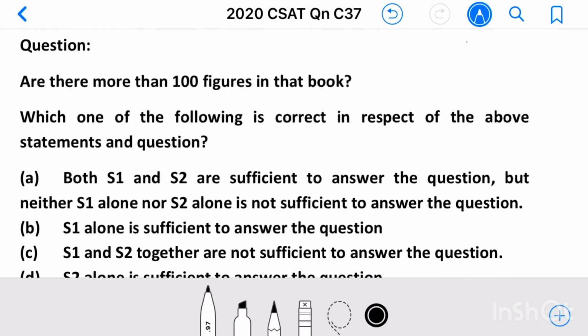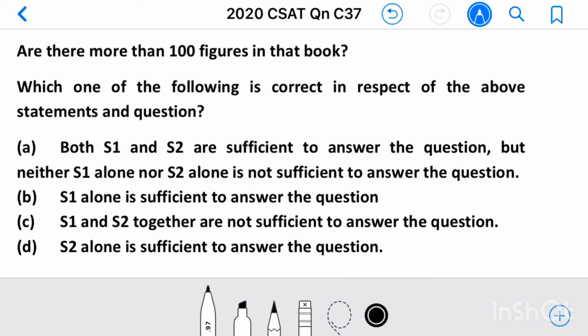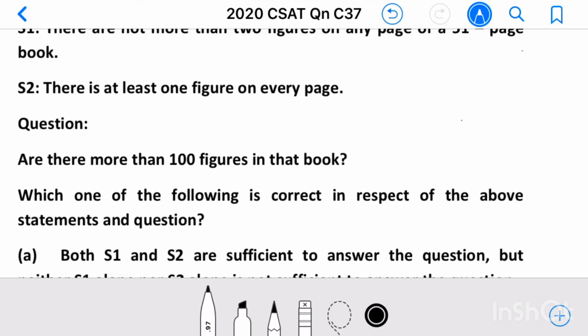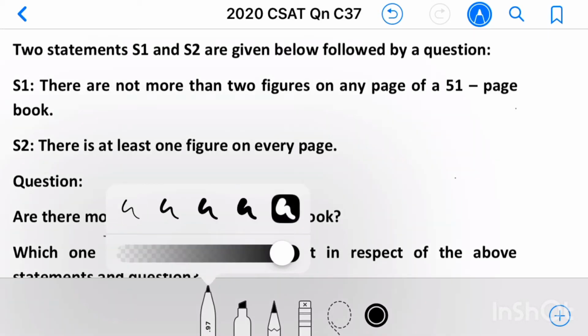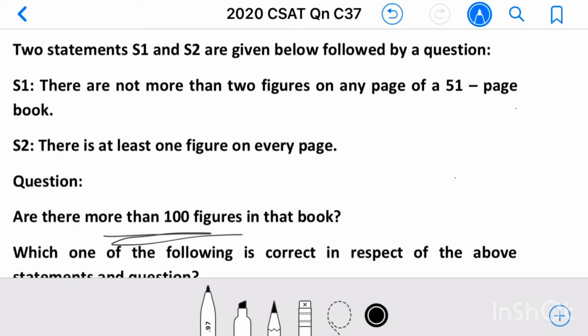Which one of the following is correct in respect of the above statements and question? So here we have to see which statements are required to answer this question. Are there more than 100 figures in that book? So let us see the first statement.